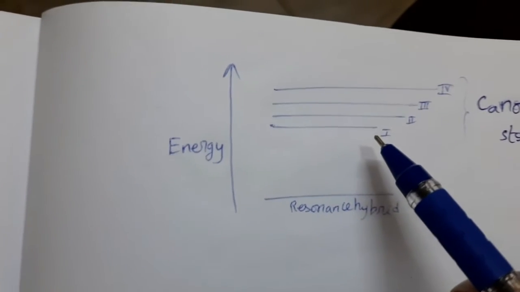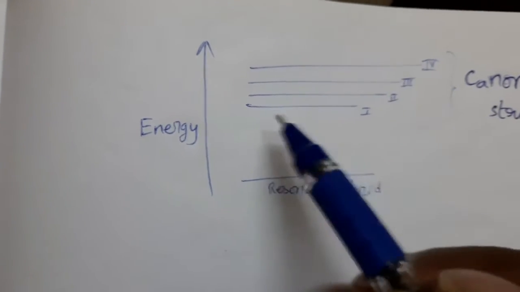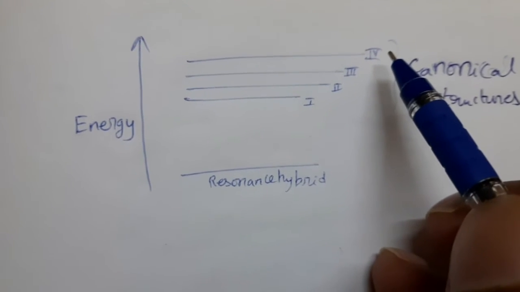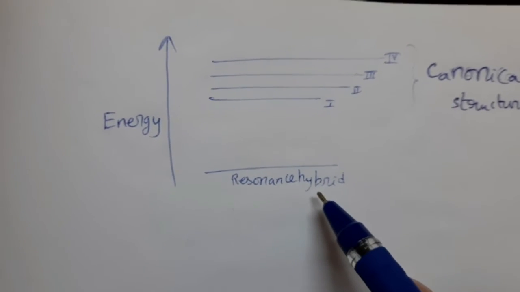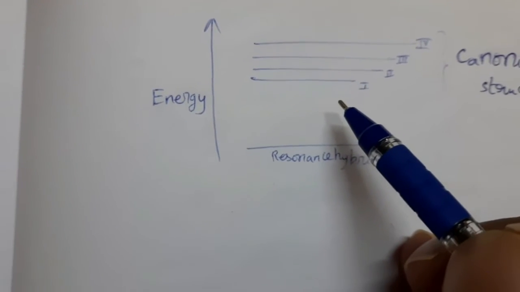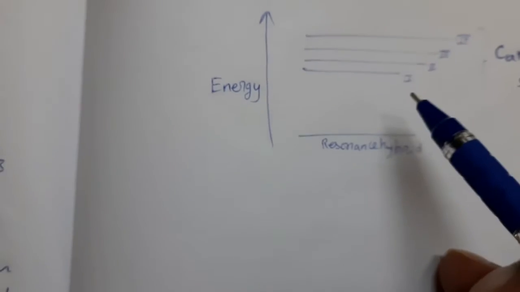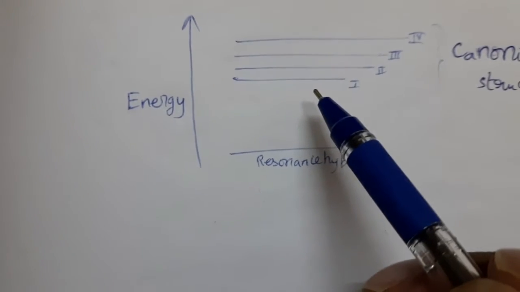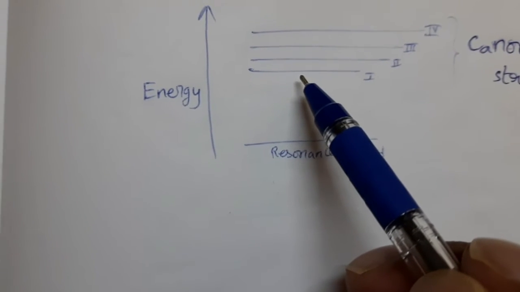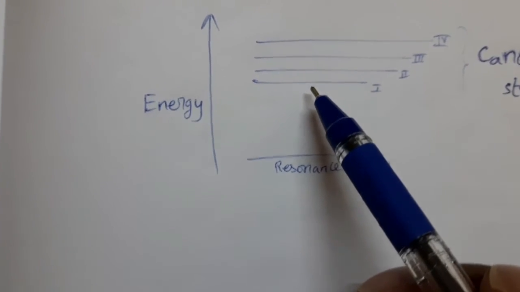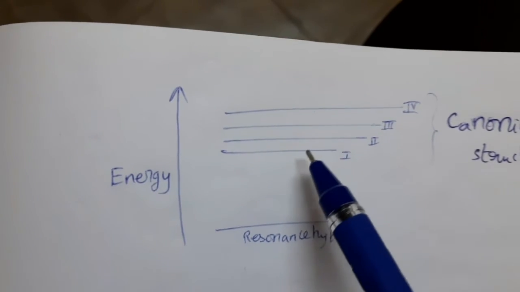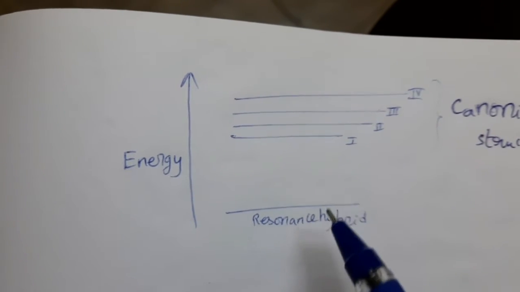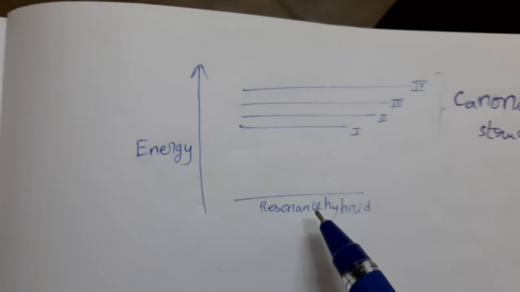The resonance hybrid has the least energy among all the resonating structures. From the first structure to the fourth structure, their energy is increased. The resonance hybrid has lower energy than all these 4 resonating structures. So the difference in energy of the most stable resonating structure: among all the 4 resonating structures, the first structure's energy is less. So it is the most stable canonical structure for this molecule, and the energy difference between this structure and the resonance hybrid is called resonance energy.